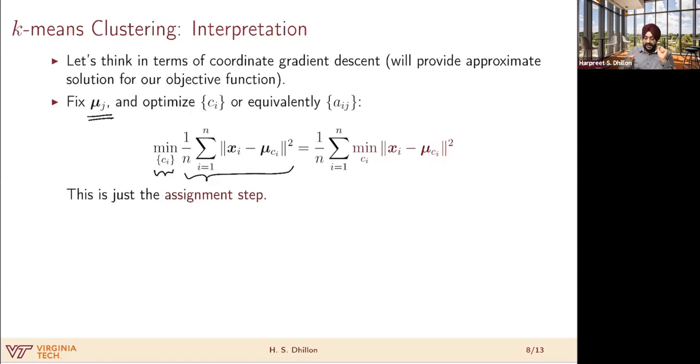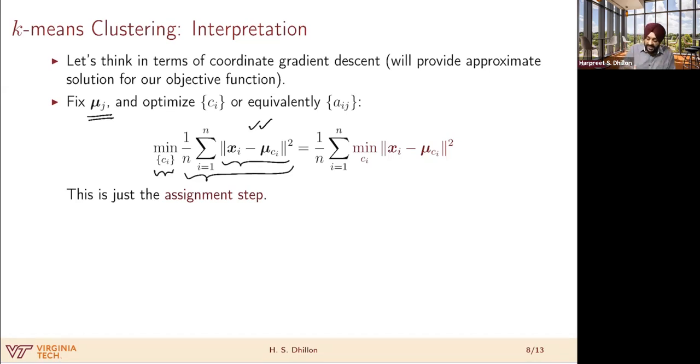Now, if you look at this carefully, you can deduce quite easily that minimizing over Ci reduces to minimizing each of these terms within this summation separately, right? Because each term depends on one Ci, right? So if we select the corresponding Ci that minimizes that specific term, that will also minimize the whole summation.